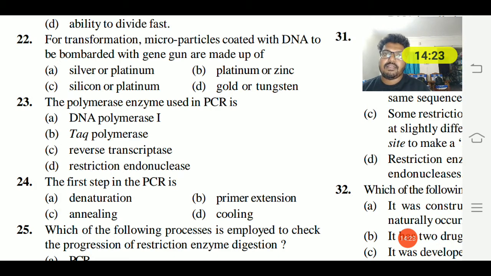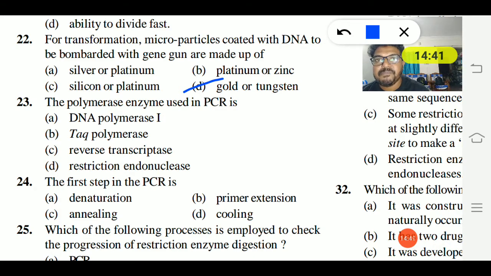So here the answer is D. Gold or tungsten microparticles are coated and associated with the DNA, and bombarded with the gene gun, which helps in the transformation of DNA from one organism to the bacterium.